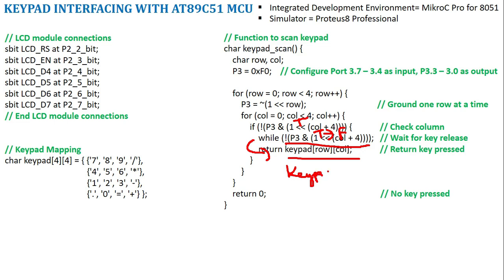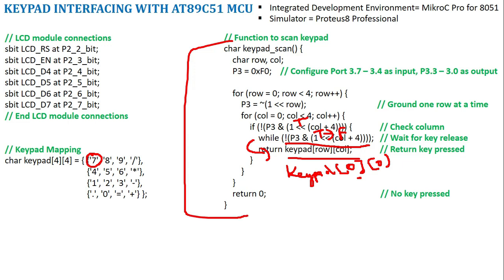What is my row and column? Right now it is 0 and 0. So what is there in 0 and 0? We have 7. So this 7 will be returned to the LCD. Right? So that is how this keypad scanning is going to work.